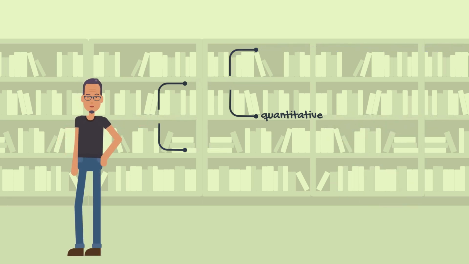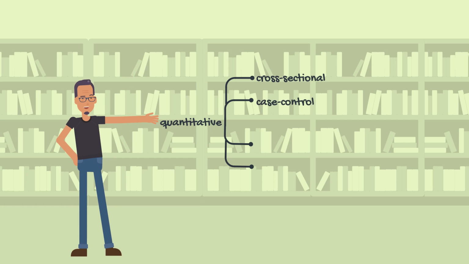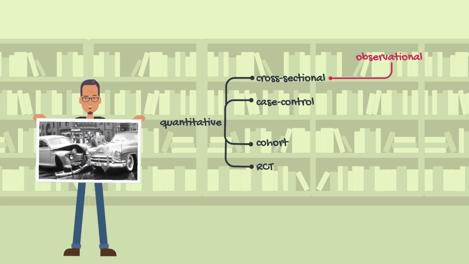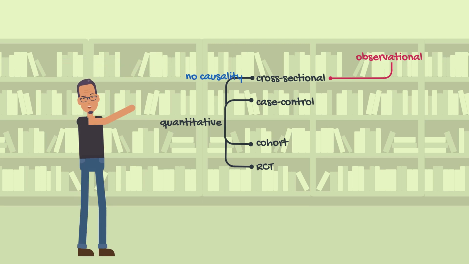So, let's take a look at quantitative studies, which, based on methodology, can be divided into four different groups: cross-sectional, case control, cohort, and randomized control trials, or RCT. A cross-sectional study is an observational study that analyzes data at a specific point in time. It's like reporting a car accident by looking at a picture from the scene, which is a cross-section of time. By this, you may explain the scene, but you cannot say which car is the cause of the accident. Therefore, we call cross-sectional studies descriptive.